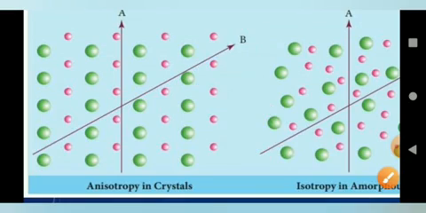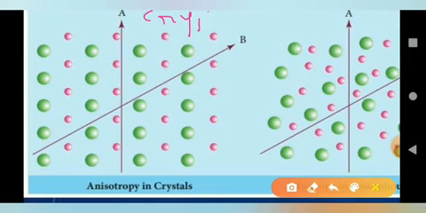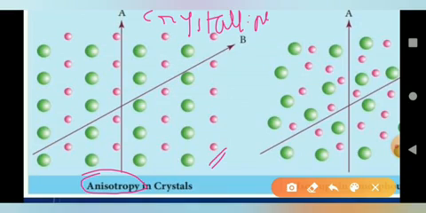Therefore, one physical property, the refractive index, changes in case of a crystalline solid. It shows different physical properties in different directions. Due to that, this type of nature in the solid is known as anisotropic nature or anisotropy in a crystal. Similarly, conductivity is also different in different directions.